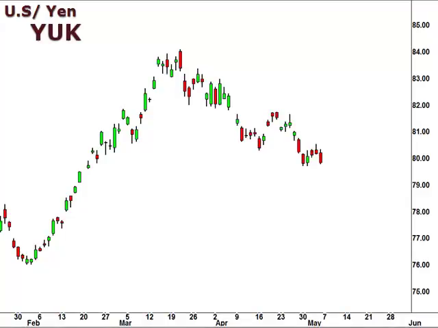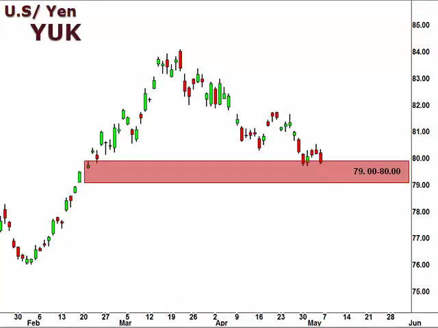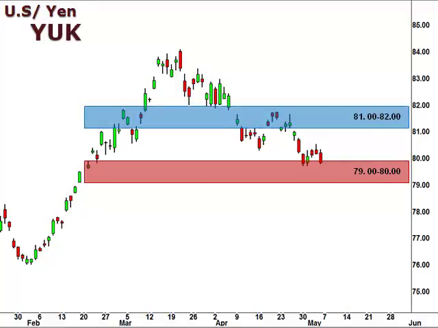Let's take a look at the YUK, the US dollar versus the Japanese yen. Well, the recent trend for the YUK has been down. However, the 79.80 zone is an important support, a break of which will confirm a continuation lower. 81.82 is a key overhead resistance, and we suspect a bounce off of 79.80 is likely to follow through with the test of this 81.82 focal zone.